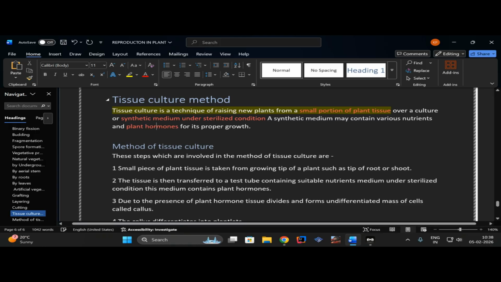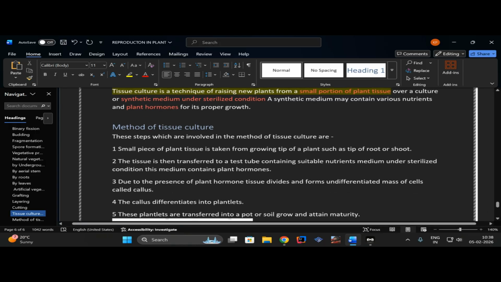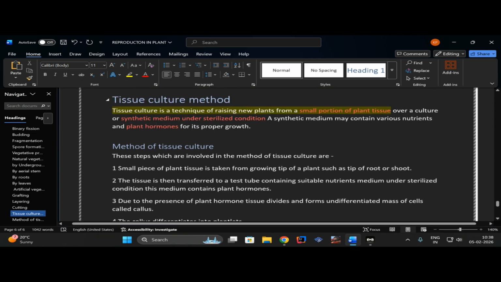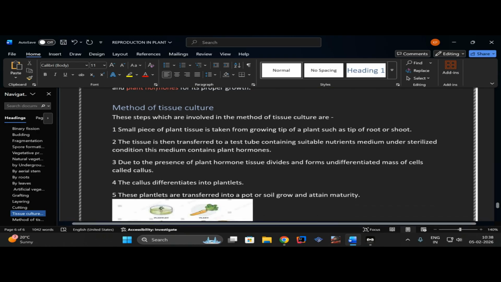What are plant hormones? So plant hormones are some hormones that help in the growth of plants. You can say we humans eat Bournvita with milk, and these all Bournvita, Horlicks, Kellogg's are something like the plant hormones for us, which help in our growth. Our body also has some natural hormone that is called growth hormone. So let's move on to the method.